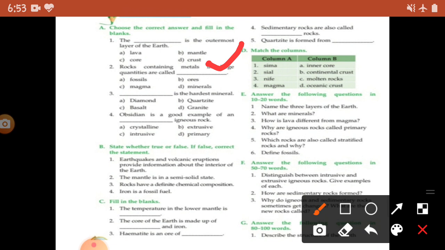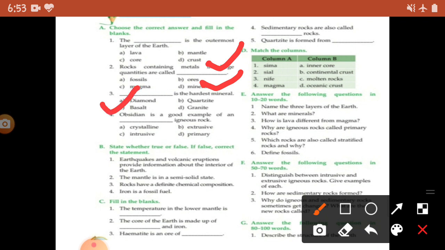Next we have: rocks containing metal in large quantity are called, so these are called fossil, ores, magma or minerals. So student, you all know that rocks containing metal in large quantity are called ores. Next we have question number 3: the hardest mineral. So student, I think you all know that diamond is the hardest mineral. Okay, so its answer will be option A.